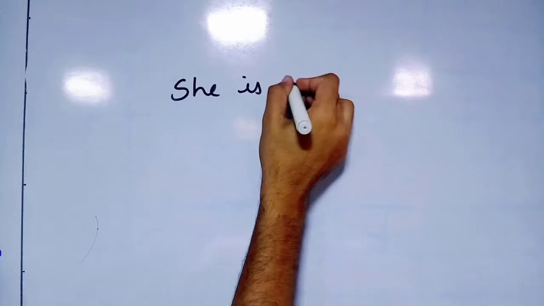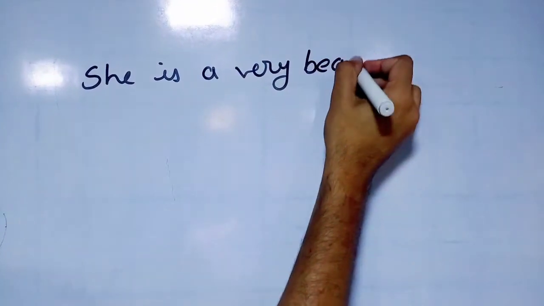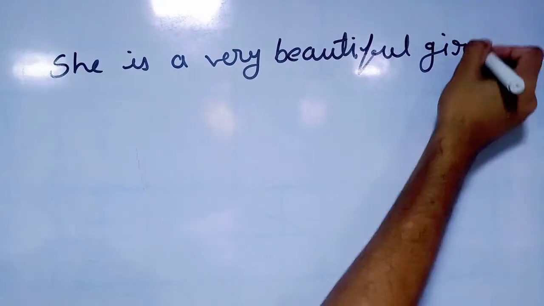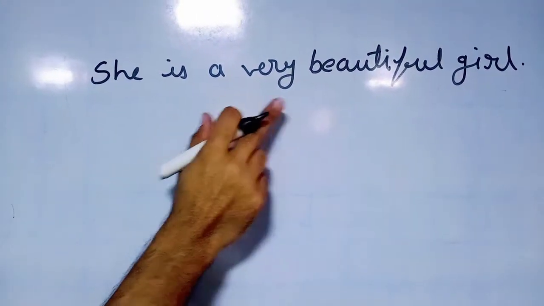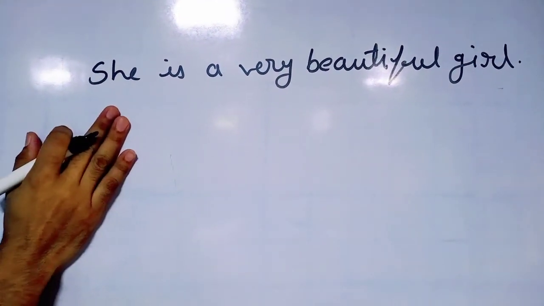She is a very beautiful girl. She is a very beautiful girl. It is an assertive sentence.